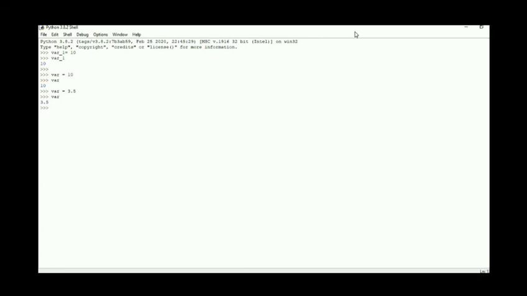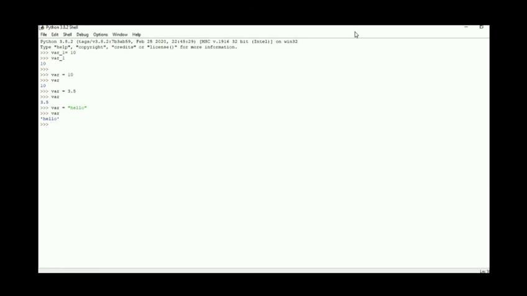Now I will enter a string. var is equal to "hello", and here I am using double quotes for a string, and I am getting the output as hello. A string is also valid. So in Python, there is no need to mention the type of a value, and Python can hold any kind of value.